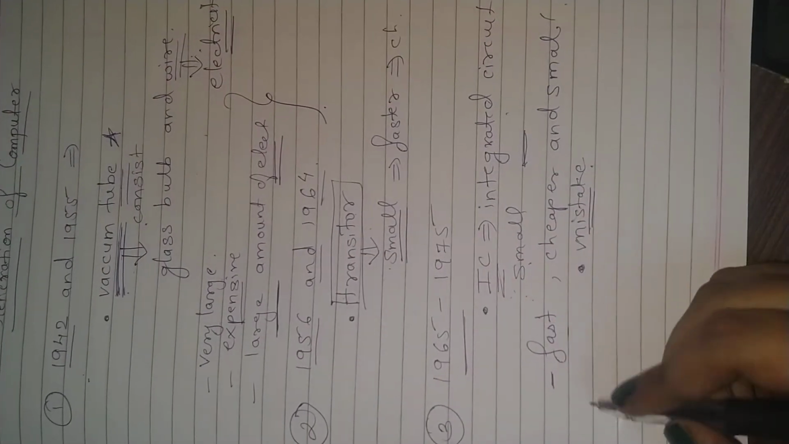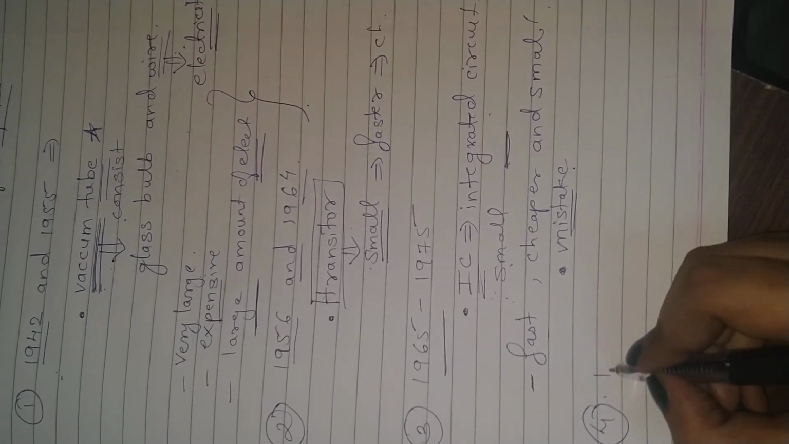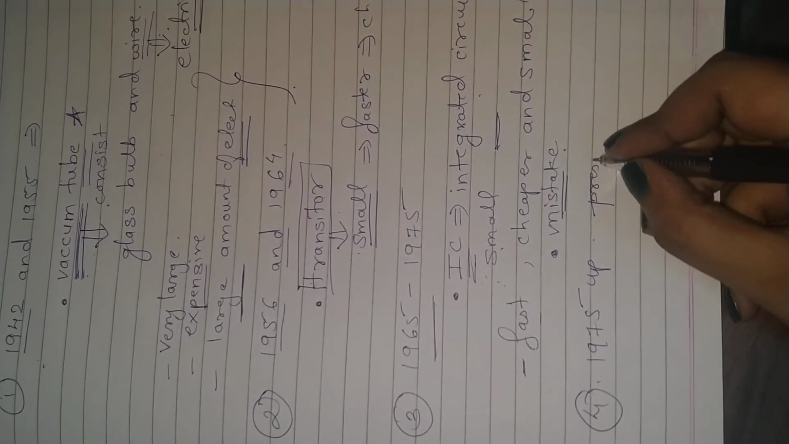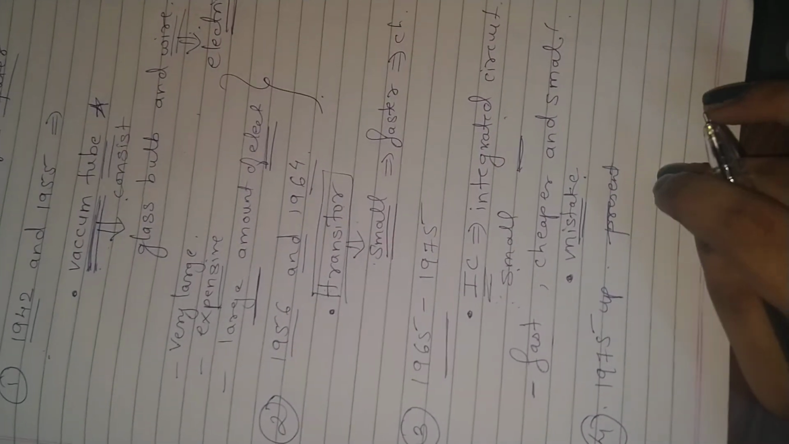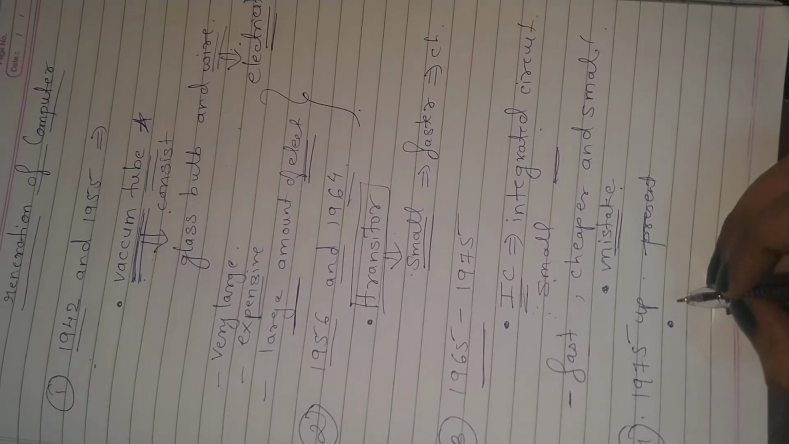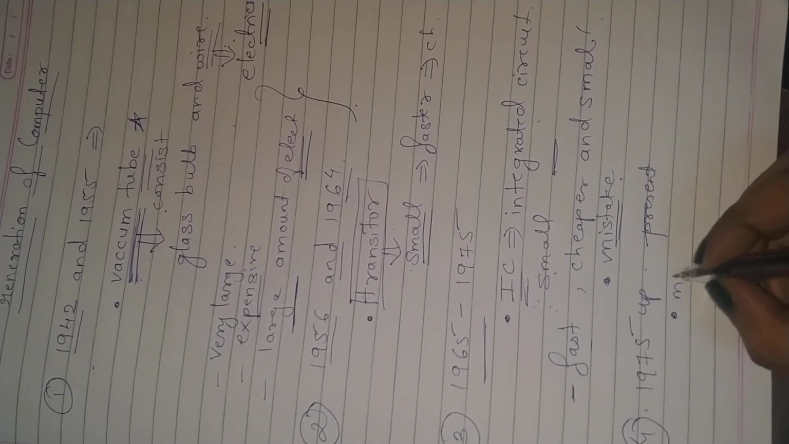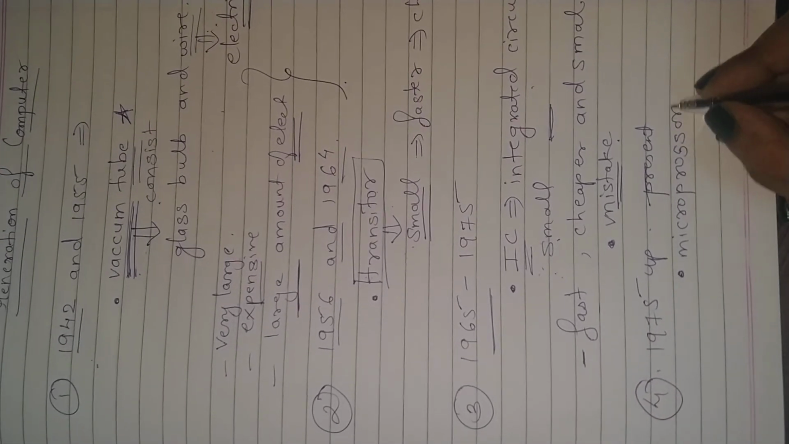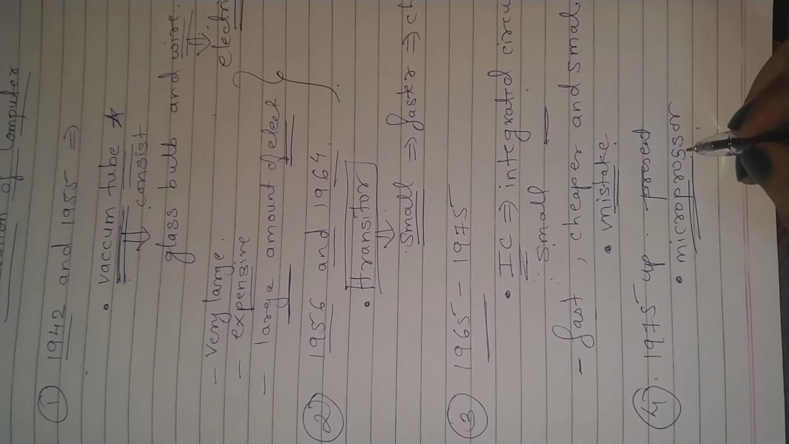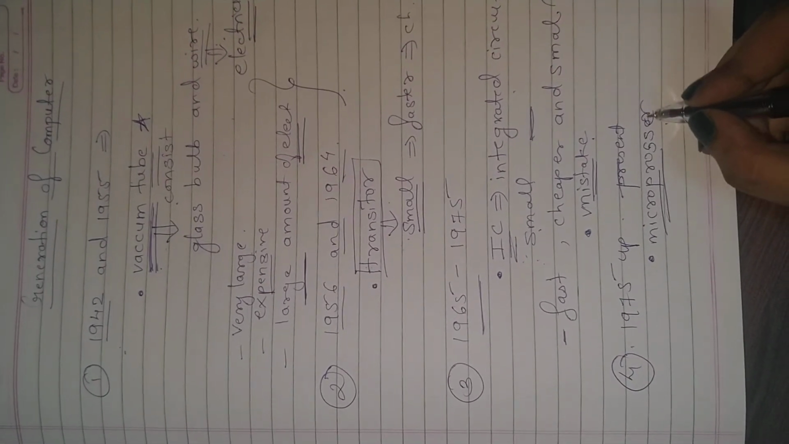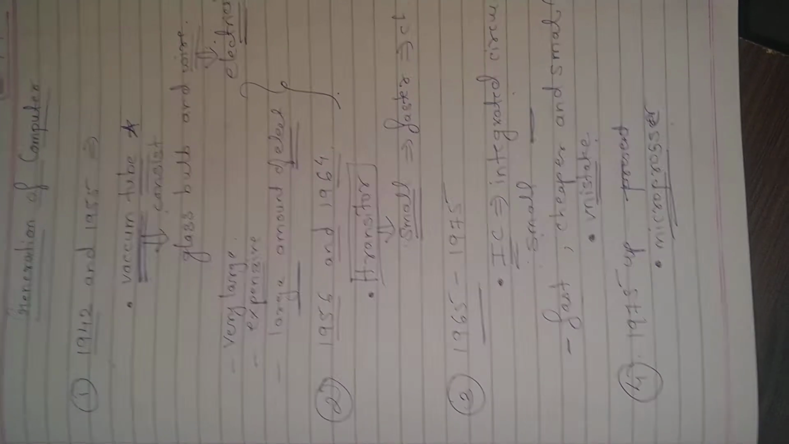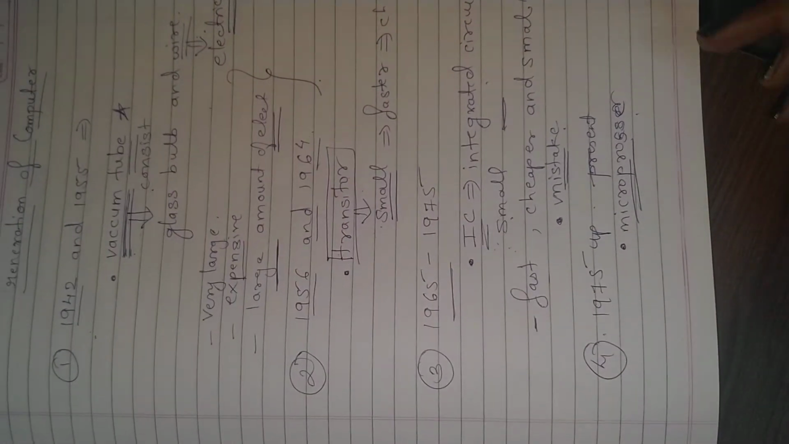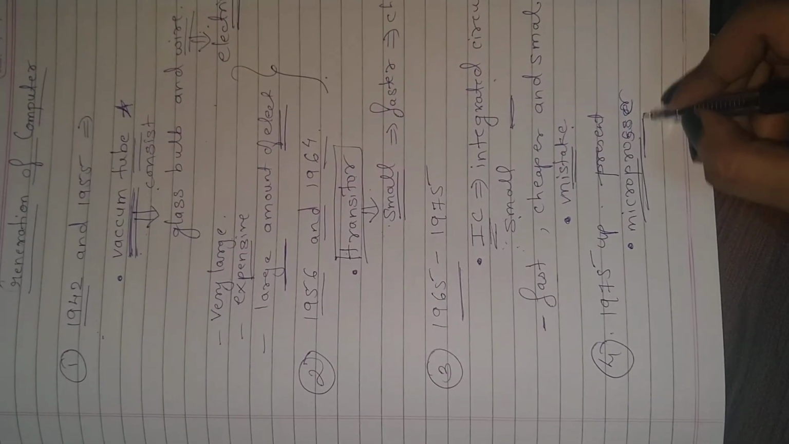Then afterwards, the fourth generation, from 1975 up to now, the present, 2019. They used the microprocessor. What did they use now? Microprocessor.